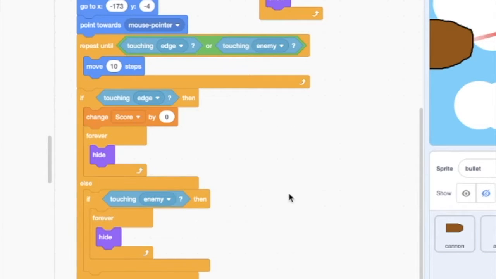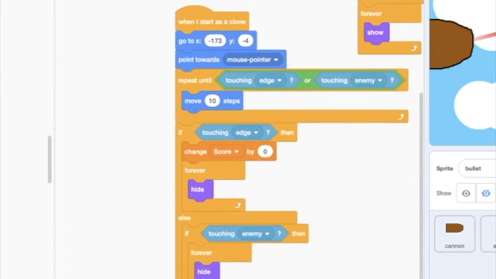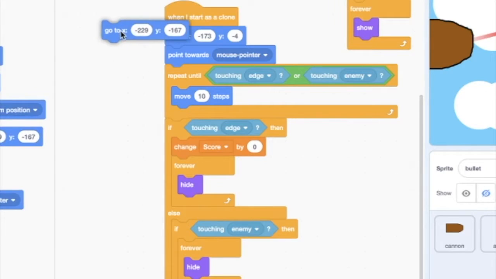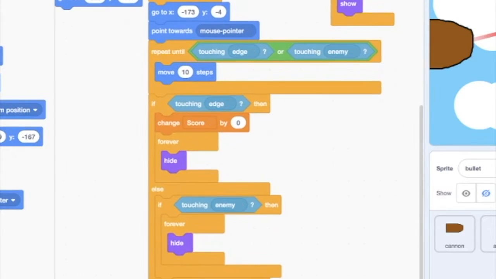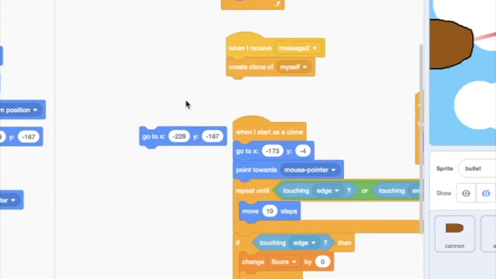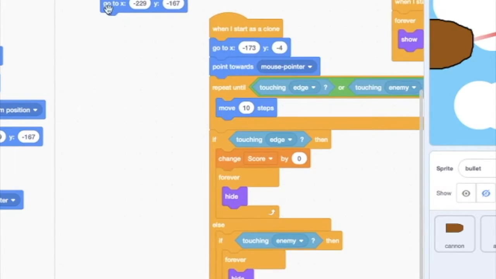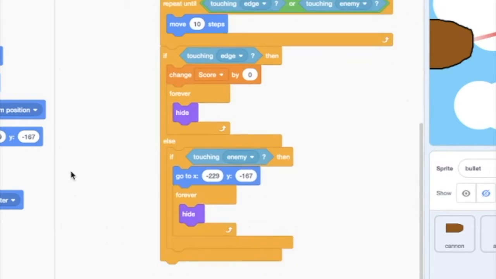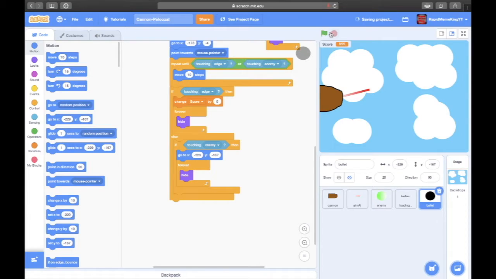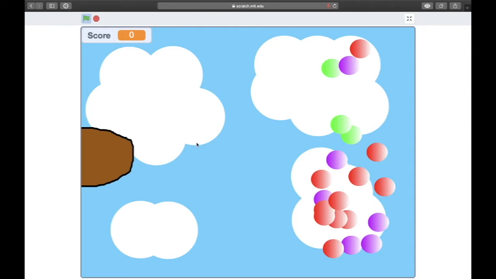And then, so we're probably gonna say for it to go to, okay, so let's see its position. Let's take that, and where is the, okay, so if touching enemy, then go to that. So it doesn't bother it. Boom.